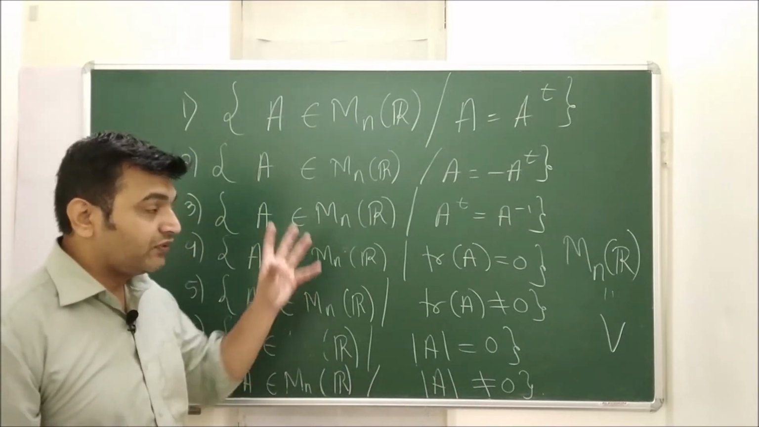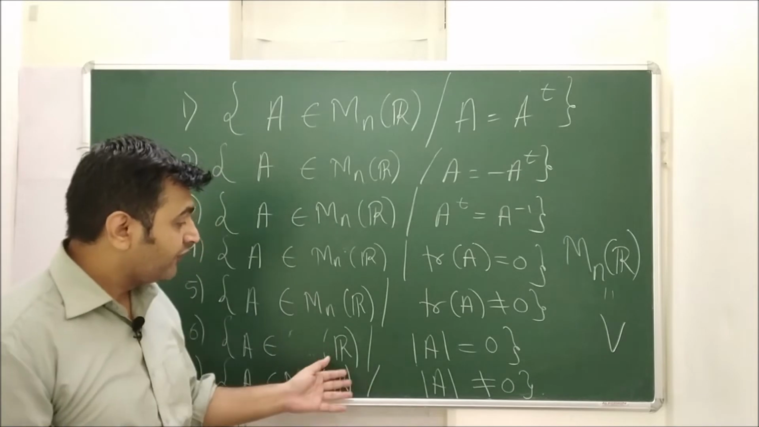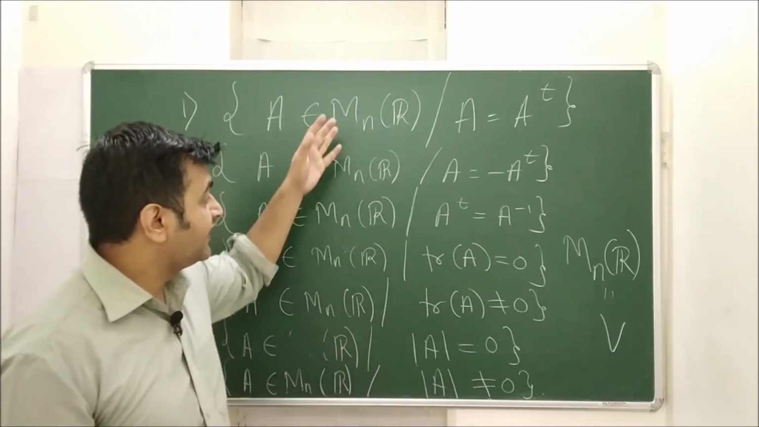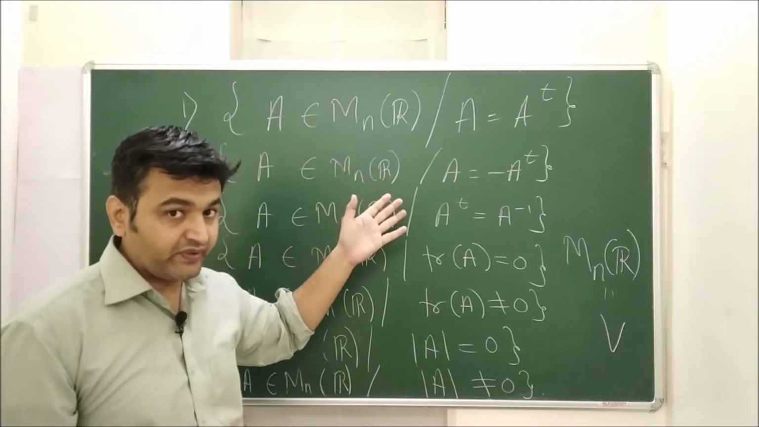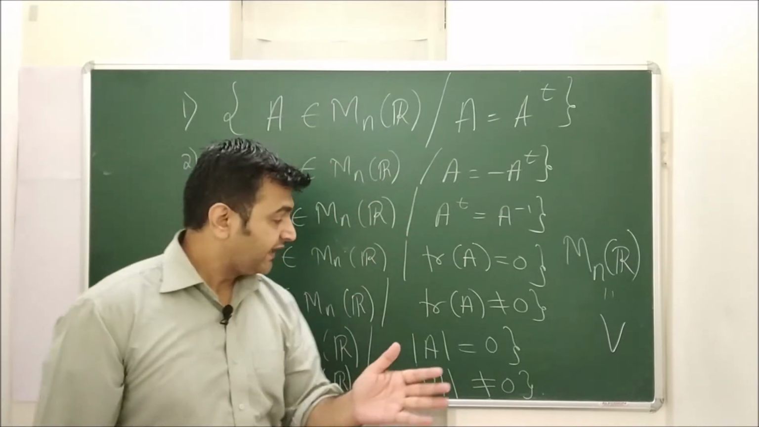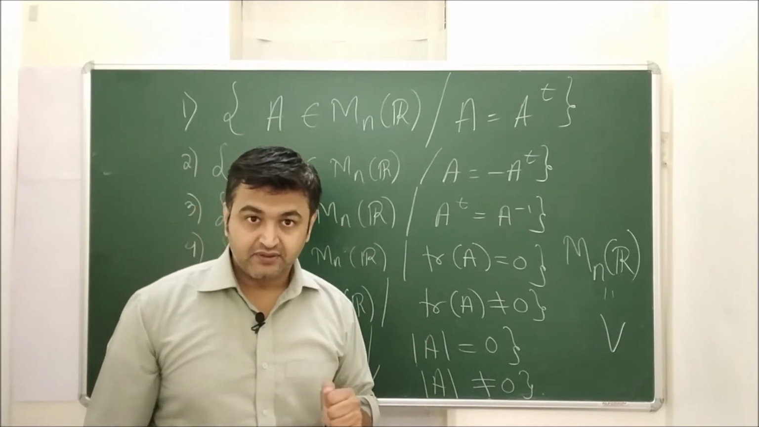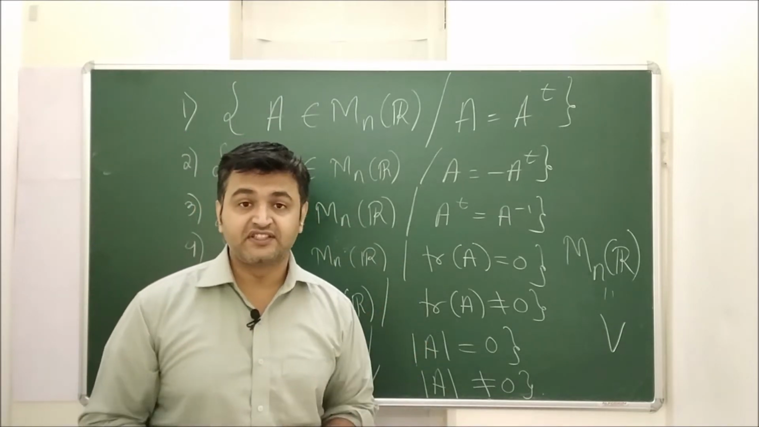Among them, few of them form a subspace, and few of them do not. When it is forming a subspace, we will prove that it does form a subspace, and where it is not forming a subspace, we will give a counter example. So that's the agenda for today's session.